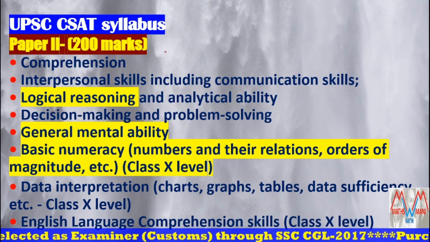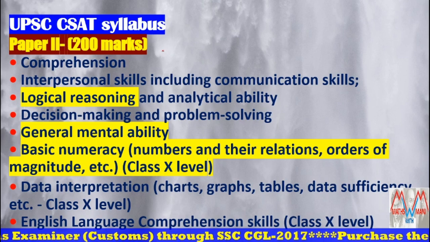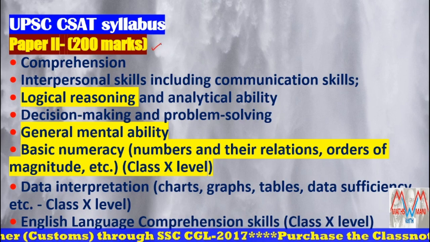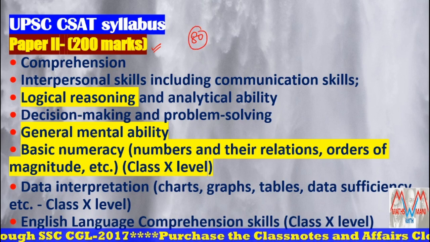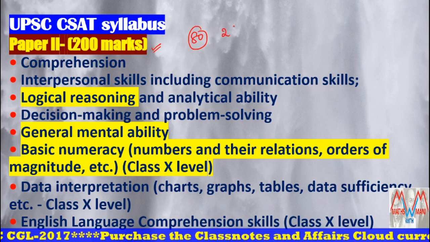So in UPSC prelims paper 2, there are 200 marks. For 200 marks, there are 80 questions and each question carries 2.5 marks.